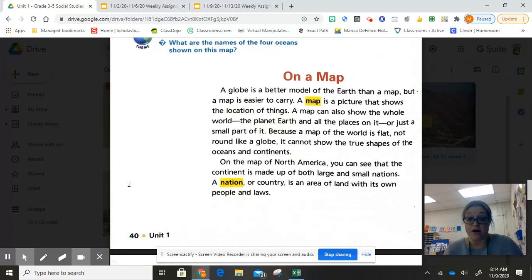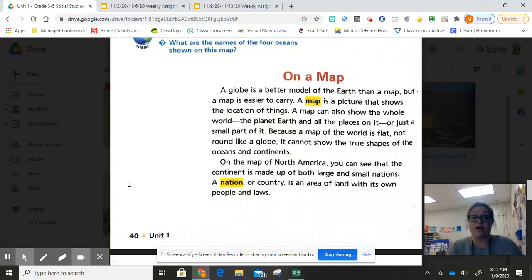On the map of North America, you can see that the continent is made up of both large and small nations. And a nation or country is an area of land with its own people and laws. So on our continent, North America, there are quite a few different nations. There's the United States of America, there's Canada, there's Mexico, there's Greenland, there's Iceland.